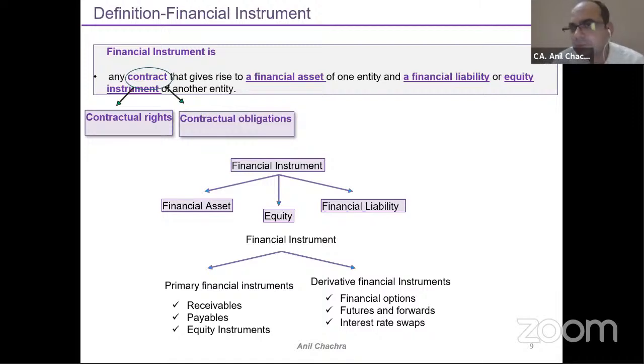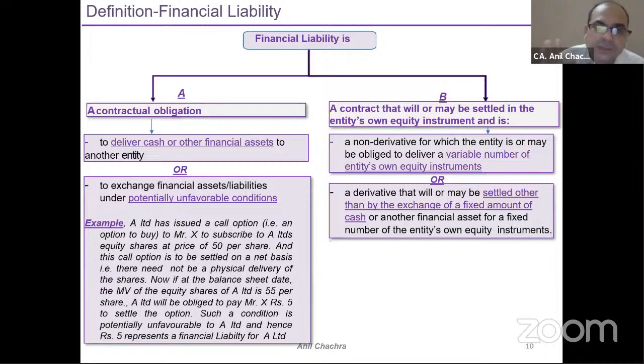So derivatives, we will discuss later on about all the parts, but this is the basic and simple example of financial instruments. Now let's discuss the definitions one by one in a very detailed manner. What is the financial asset, financial liability, and the equity instrument? First, we will discuss the financial liability part. What is the financial liability?